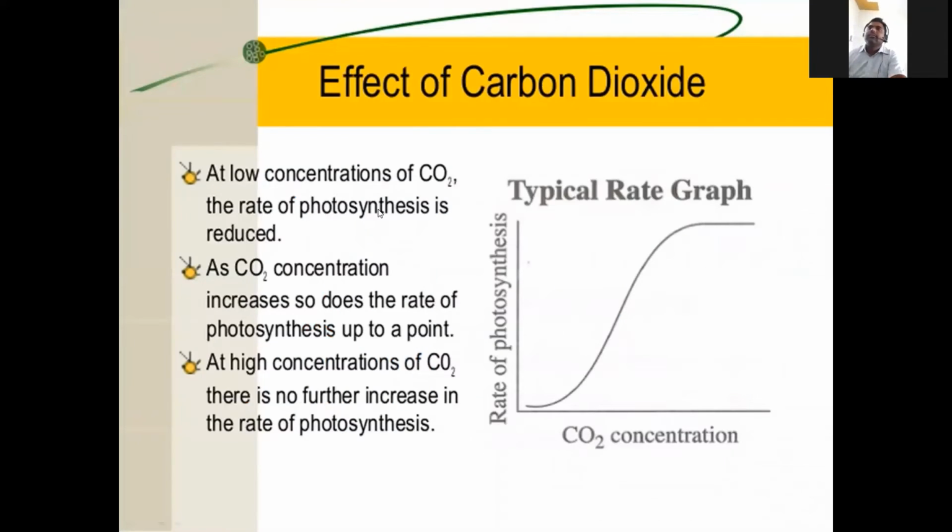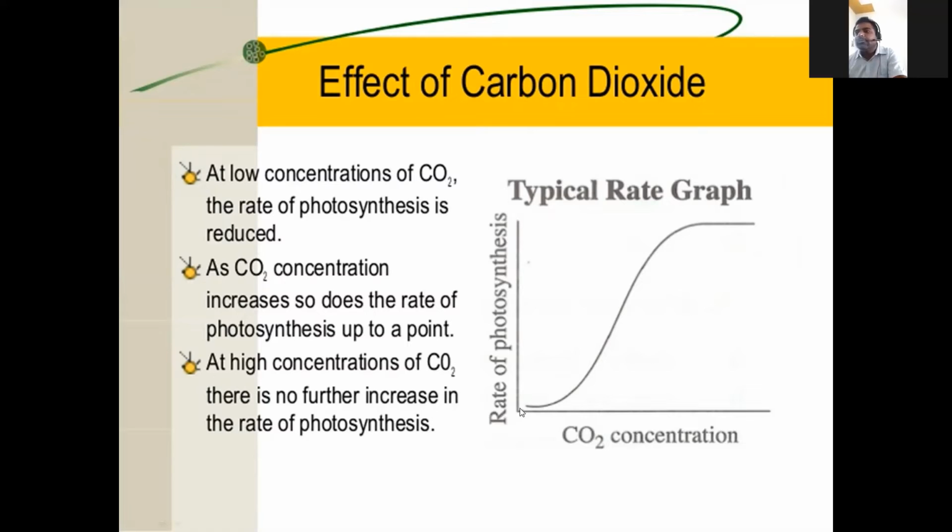Next, another factor is carbon dioxide. Carbon dioxide percentage in the environment is 0.03 to 0.04. According to Blackman's law of limiting factors, carbon dioxide is the limiting factor, because the volume of carbon dioxide in the environment is only 0.03.